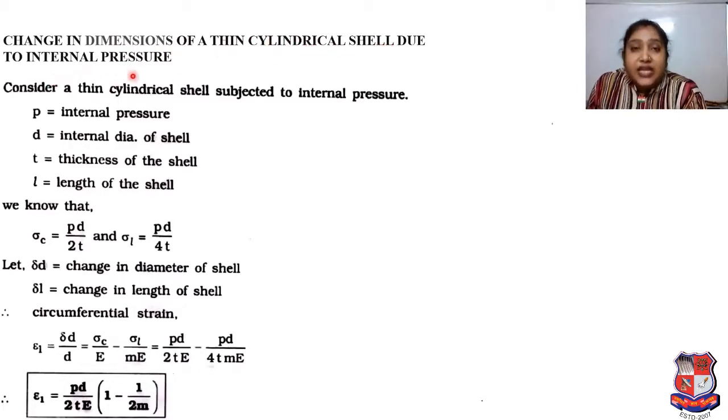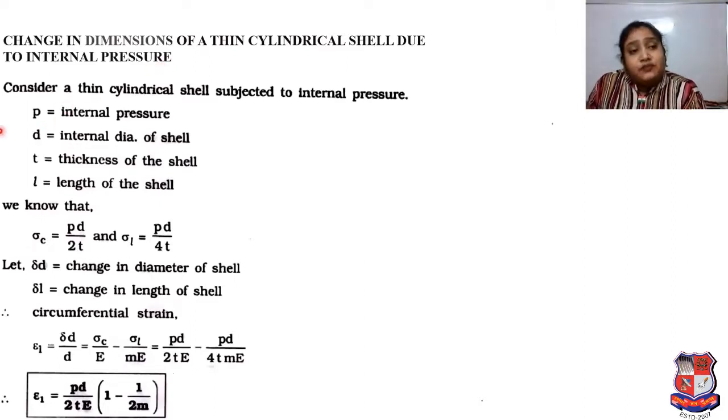Now, we have to focus on change in dimension of a thin cylindrical shell due to internal pressure. We have to keep in mind regarding those theories. Why? Because based on that theory, whatever equation we derive, based on that we will calculate the problem.